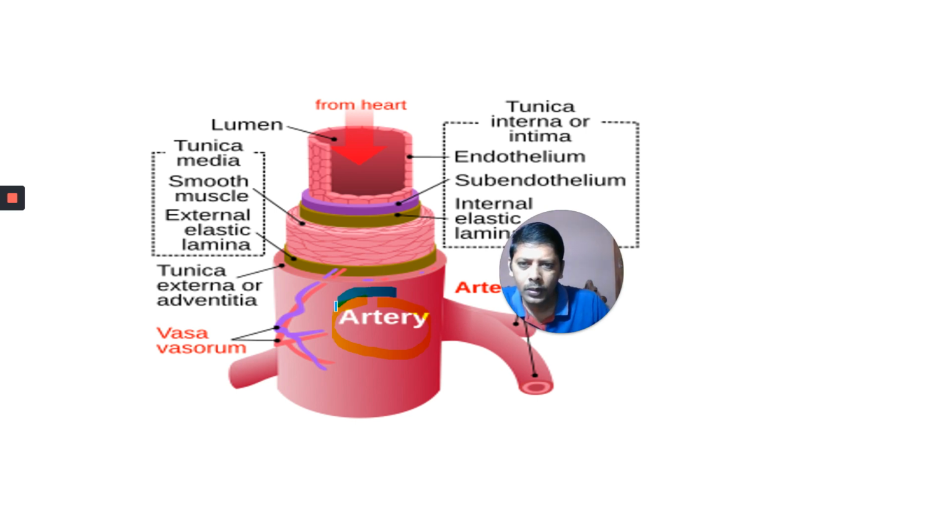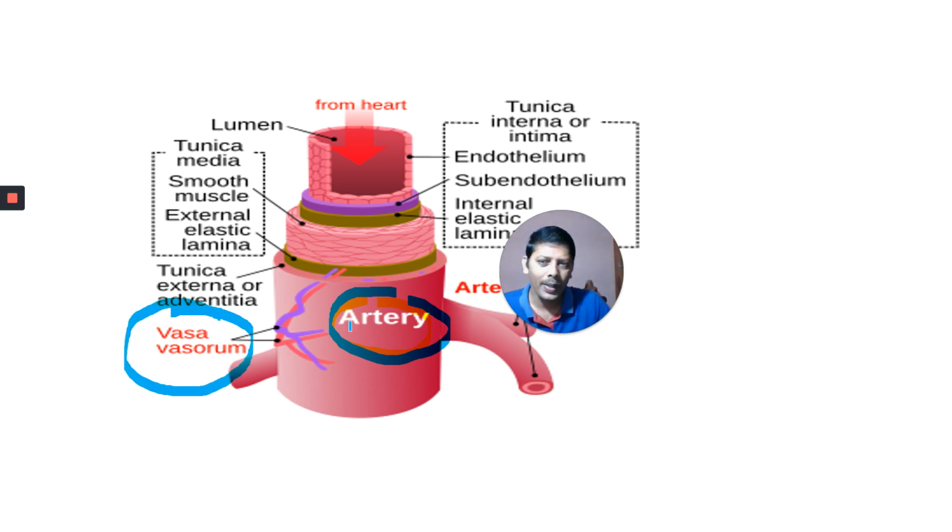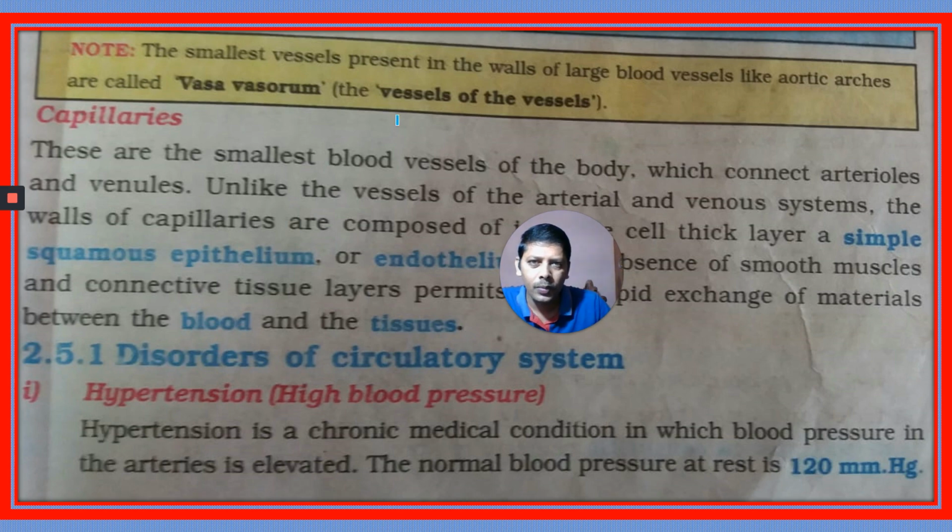These layers also require blood. Here muscle is present, and muscle also requires blood. The blood vessel also requires blood. To supply blood to the wall of the blood vessel, there are other small blood vessels present. This is called vasa vasorum, otherwise called vessels of the vessels. Blood vessels also have vessels.